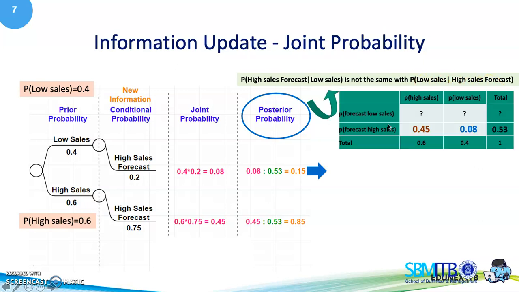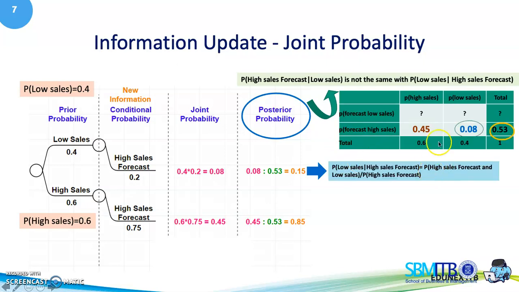So we need to calculate the probability of low sales given high sales forecast, which is equal to the probability of high sales forecast and low sales divided by the probability of high sales forecast. So it is equal to 0.08 divided by 0.53. We got 0.15.